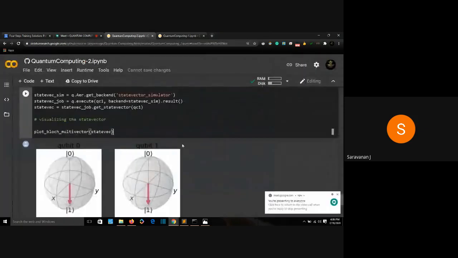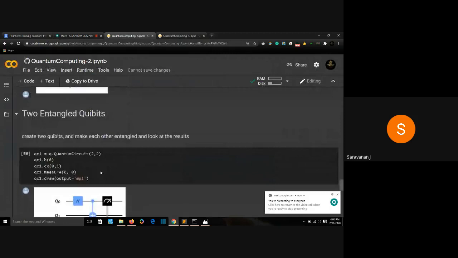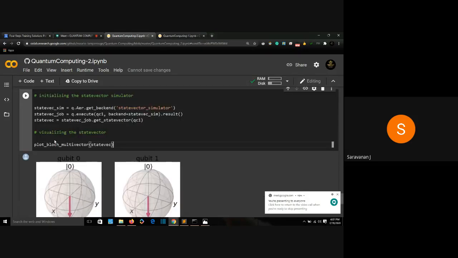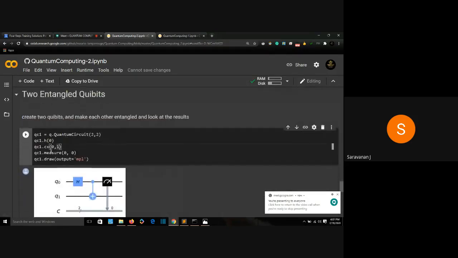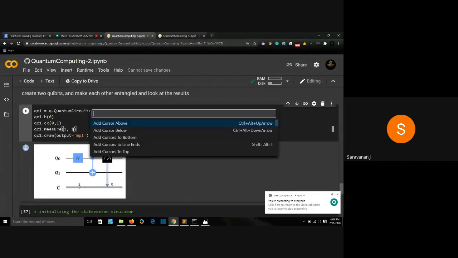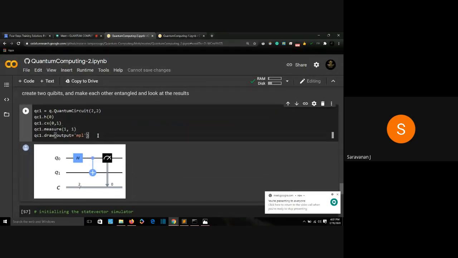All right. So what I'm going to do is measure my first qubit, not my zeroth qubit. My zeroth qubit is in superposition. I'm going to measure my first qubit, and let's see if I'm getting the position of my zeroth qubit. I'll measure my first qubit using my first classical bit. I'll run it.